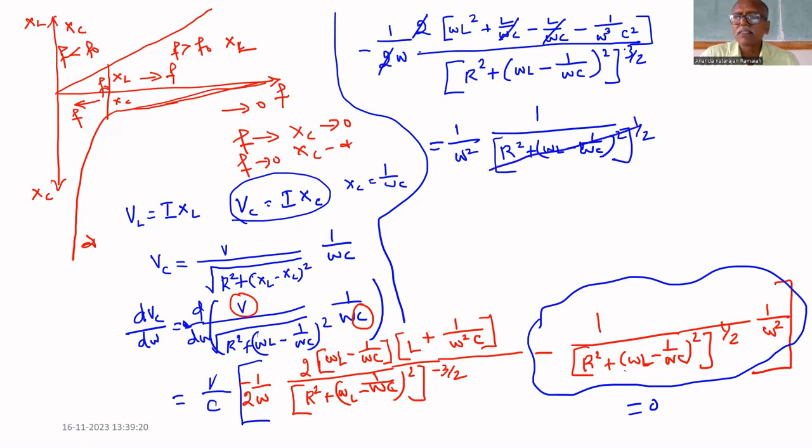This term and this 3 by 2 getting cancelled. 1.5 is gone, 1 will be there.